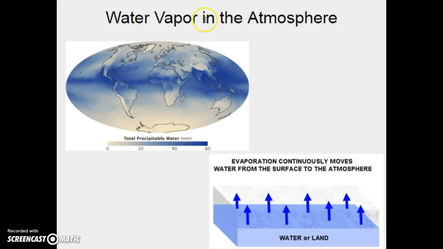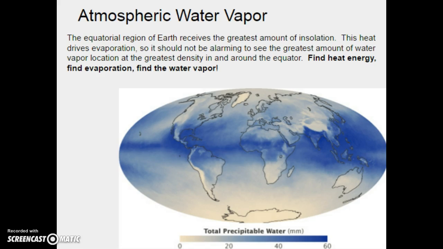This lecture is going to be on water vapor in the atmosphere. Here we can look at a map of the Earth and see the density of water vapor. The darker blue is going to be found in and around the equatorial areas. Essentially, where we find heat energy, we will be able to find water vapor. And evaporation continuously moves water from the surface to the atmosphere, and here's just a quick picture that we'll make sense of here.